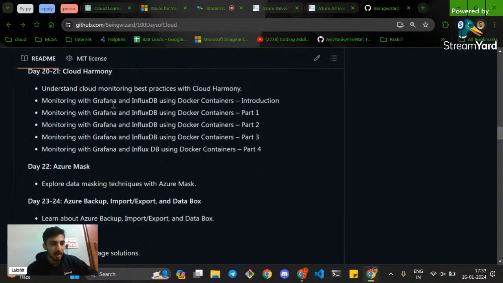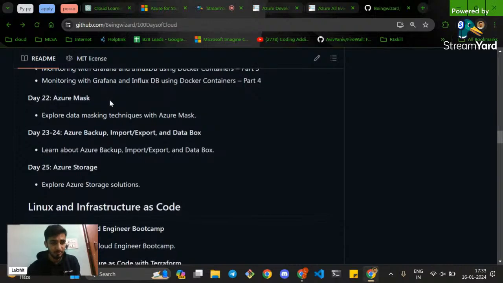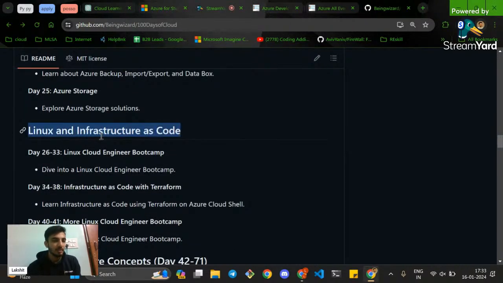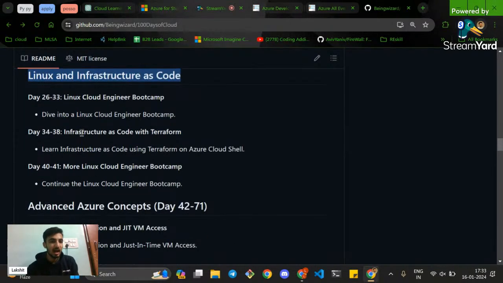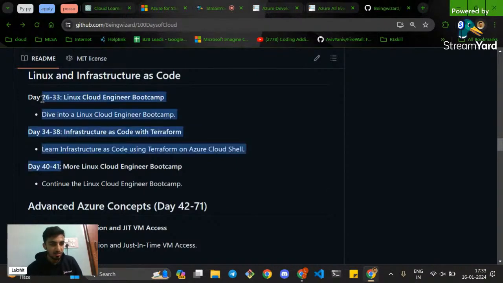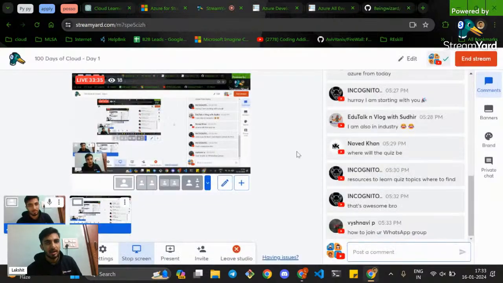Grafana is a little bit hard, right? I'm not saying hard, but it's tough for some folks, I believe, but we will try to learn it in the simplest way possible, right? We'll be learning Linux. See how many days I have dedicated to Linux, right? From 26 to 41, maybe 20 days you will be learning Linux.